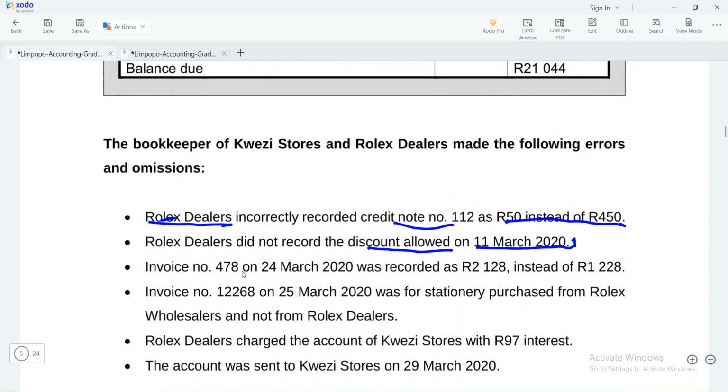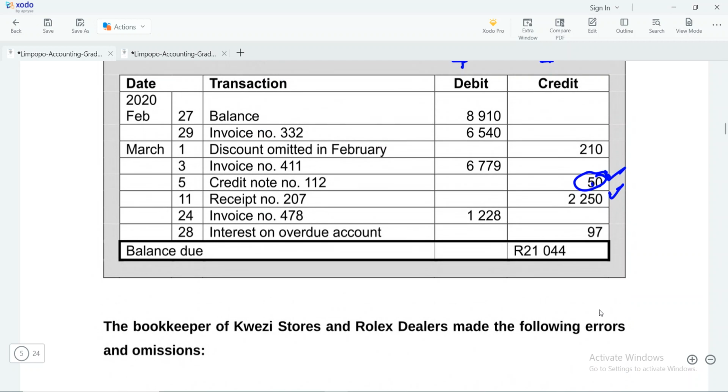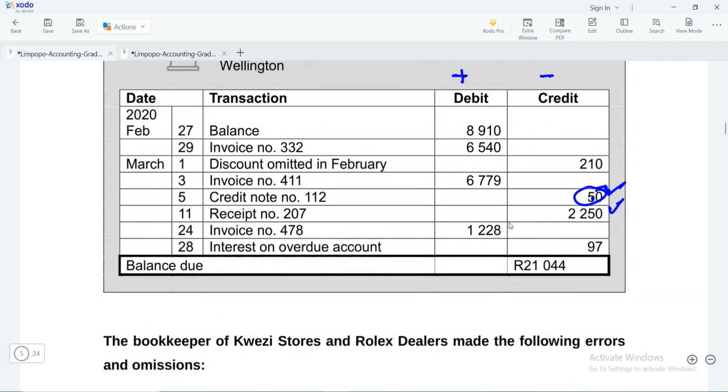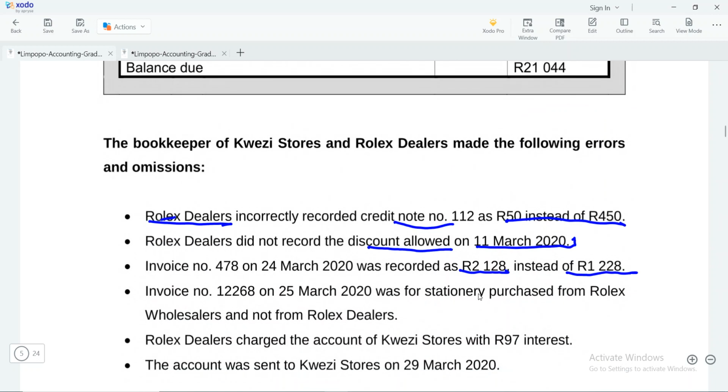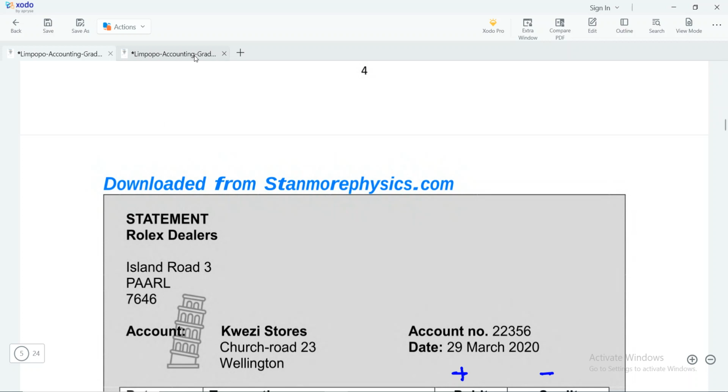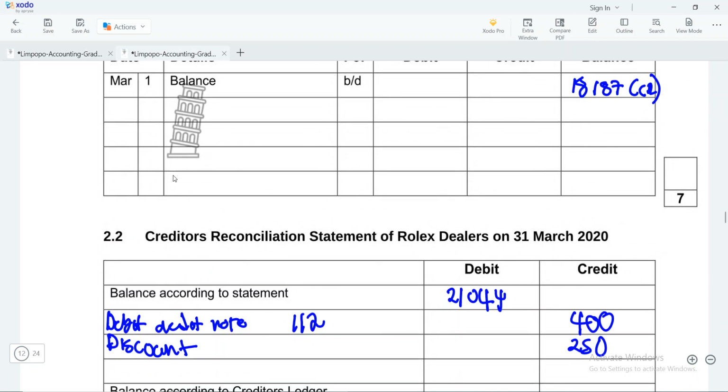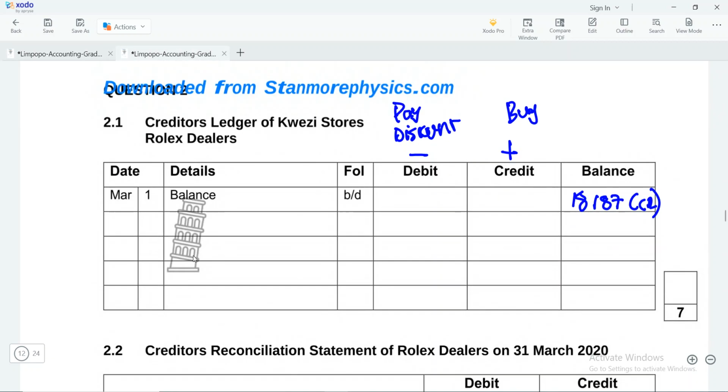invoice number 478 on 24 March was recorded as 2,128 instead of 1,228. So we need to check, where do we have 1,228? We have it here, so it means that the statement is correct, but the ledger is wrong. We have made this to be more, because remember, invoice reduces your debt. So let's check the difference. So invoice number 478 in the ledger, so we'd have invoice